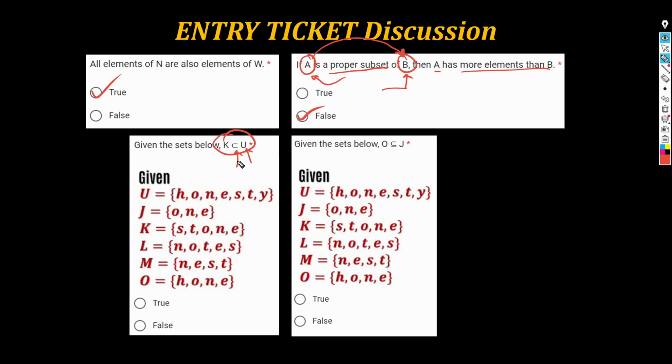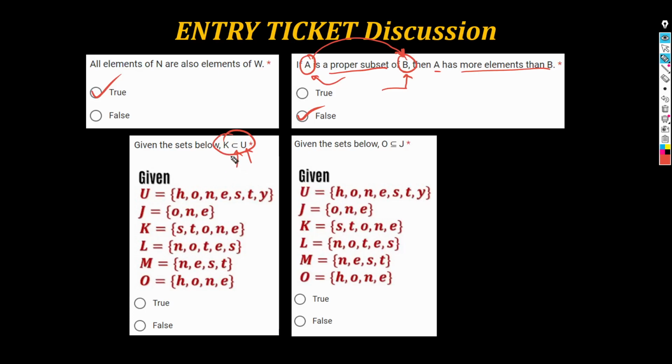Everything under consideration. So maybe you're talking about the condiments, ketchup, mayo, mustard, and maybe you're talking about other stuff you put in it, like lettuce and tomatoes and pickles or whatever. Okay? So even if you talk about the universal set containing all elements, it still has to be within a certain limited context. No? Depende na lang sa problem, depende sa given information. Like this one, the universal set U contains the letters H-O-N-E-S-T-Y. Not all letters in the alphabet. Okay? Just those. Now, go back to the question.